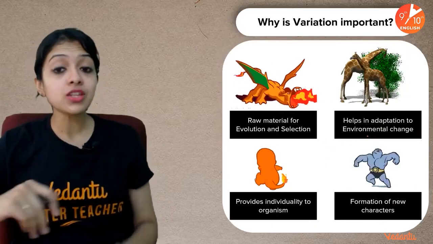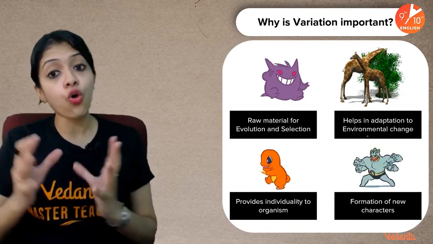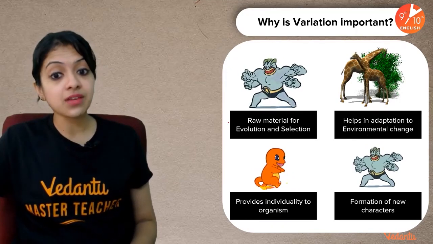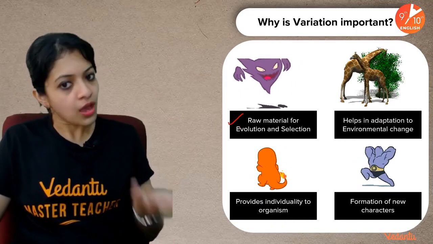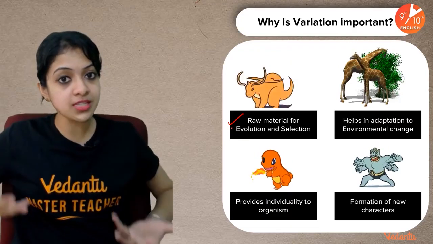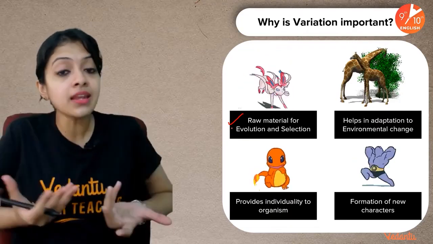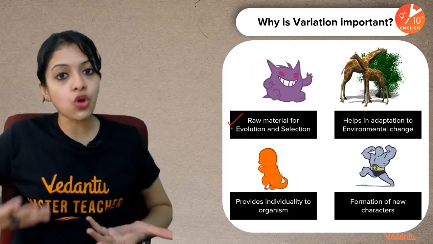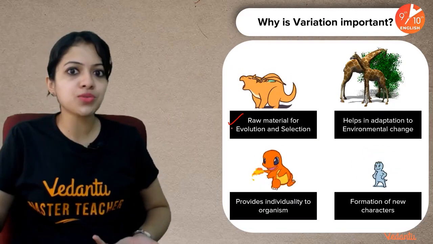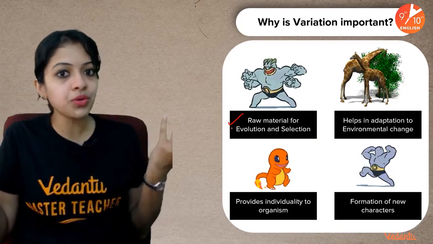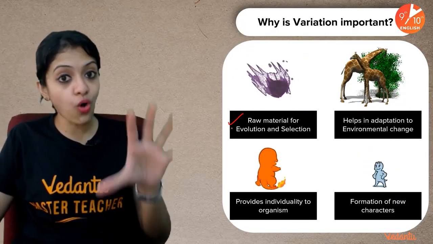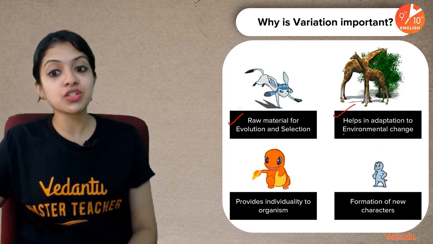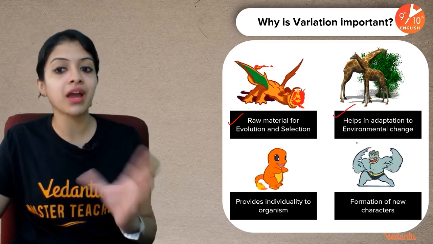Okay, so coming to a slide where we are summarizing all the major advantages of variation. Why is variation important? Of course, it serves as a raw material for evolution and selection. Why do we have so much biodiversity on this planet today? It's because evolution has been happening all the time. What our planet is today may not be what it is going to look like in another 1,000 years or in another 500 years. We don't know. And it's completely different from what it was 1,000 years ago also. And that's because of evolution. And variations can help in adaptation to environmental changes.